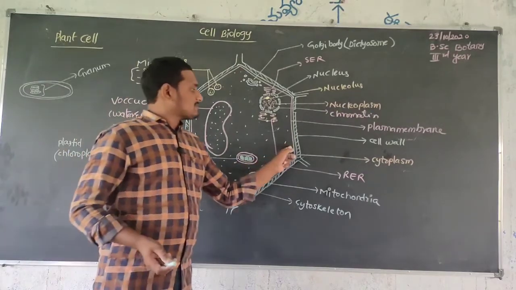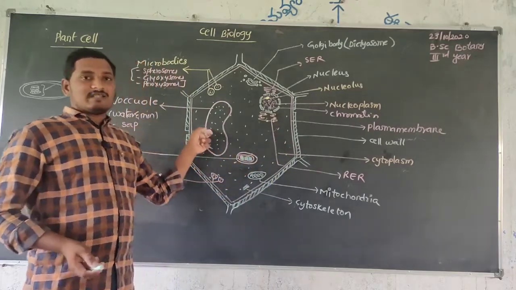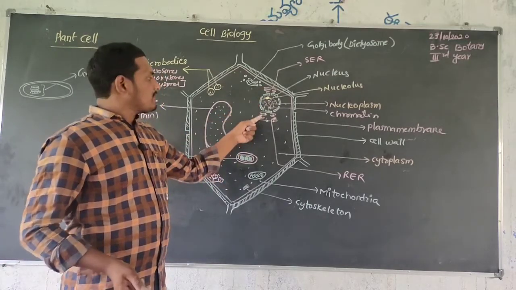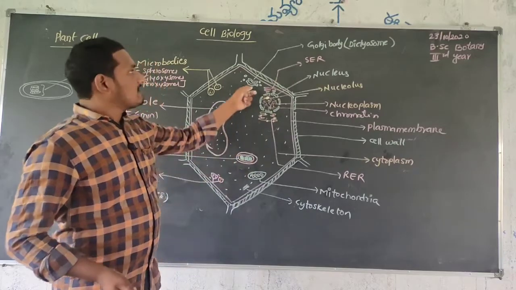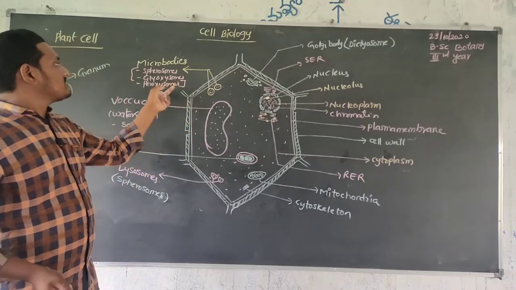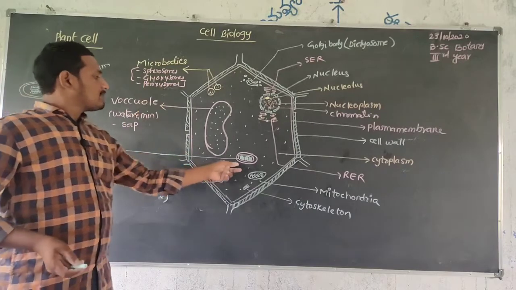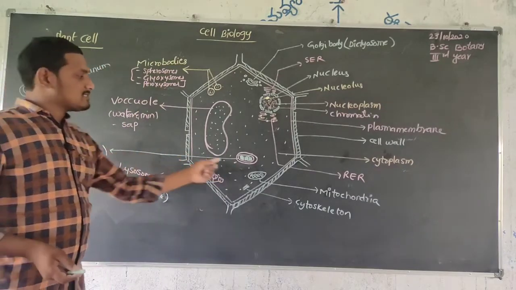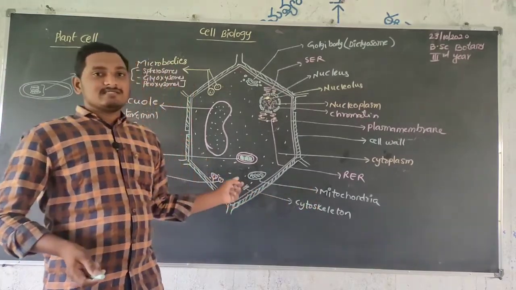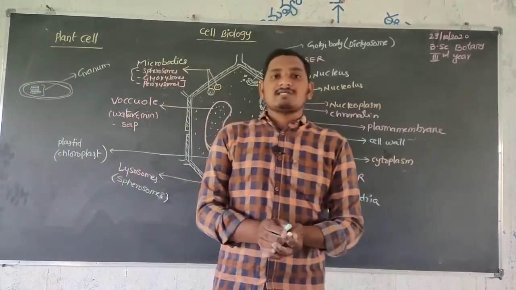So, mainly the plasma membrane is surrounded by the cell wall, inside is the cytoplasm, and the vacuole occupies a large portion, and the nucleus moves to the peripheral region. Smooth and rough endoplasmic reticulum are both connected to the nucleus, and the Golgi body, also called dictyosomes, is present. Next, microbodies are present, made up of spherosomes, glyoxysomes and peroxisomes, and plastid, which is chloroplast, responsible for photosynthesis. Lysosomes are present, and mitochondria release energy and break down food, and a few cytoskeleton systems are present. This is the structure of the cell.